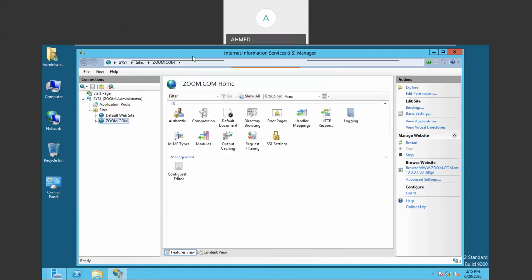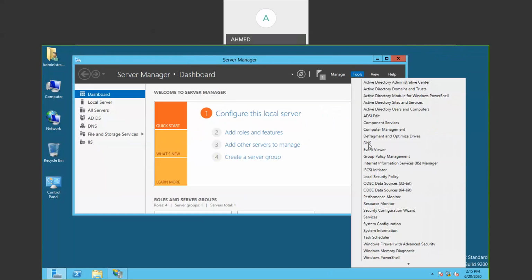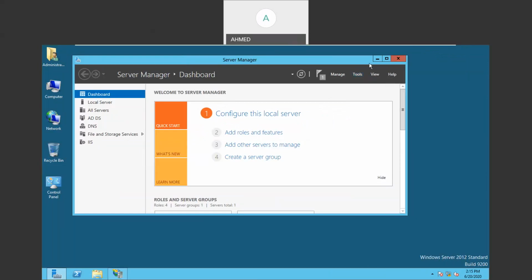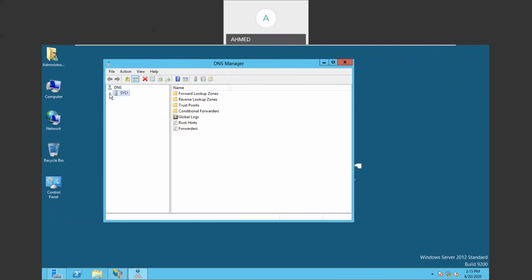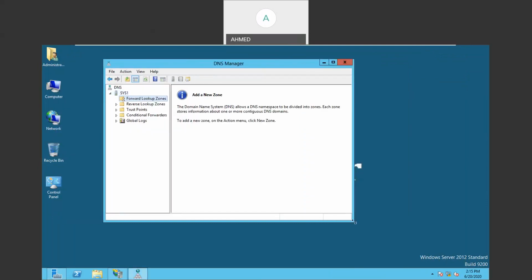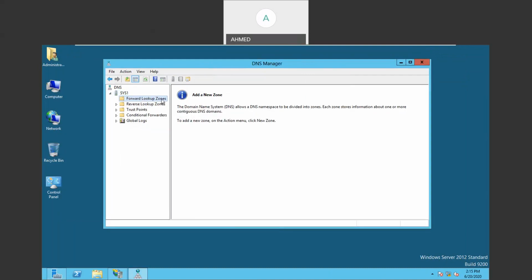What? We have to go to the DNS server. We have to open the DNS service, and in DNS service we have to create the zones, right? Expand the system name, go to the forward lookup zone. In forward lookup zone, create the standard primary zone.